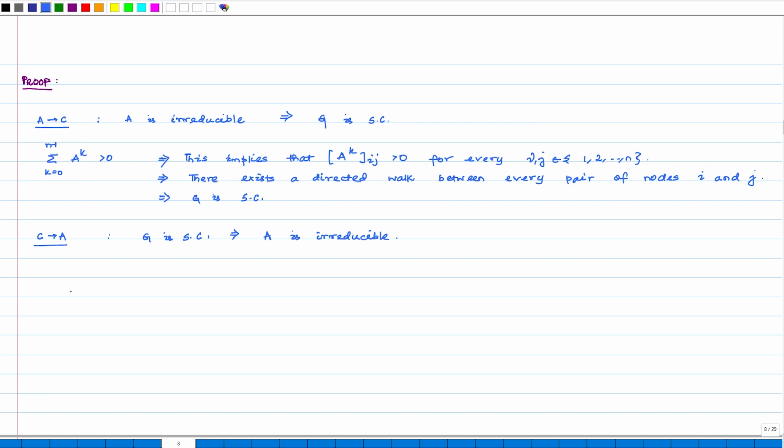Now, G is strongly connected implies that there exists directed walks between every pair of nodes.